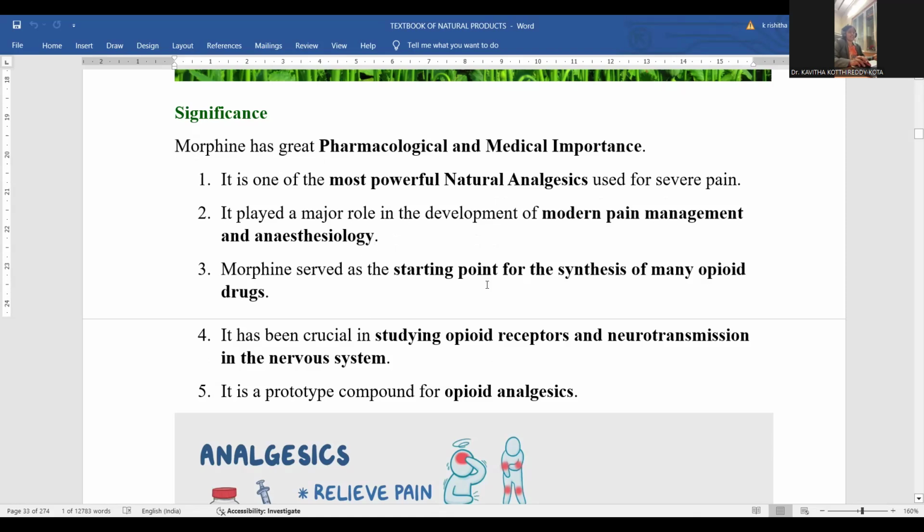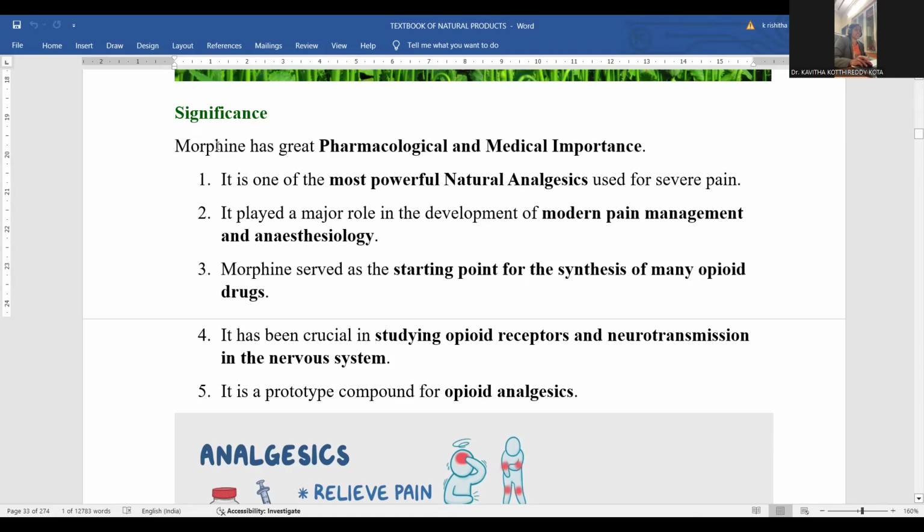Morphine tends to depress the activity of the central nervous system to some extent. Sometimes it can make a person unconscious, so anesthesia is possible by means of morphine.